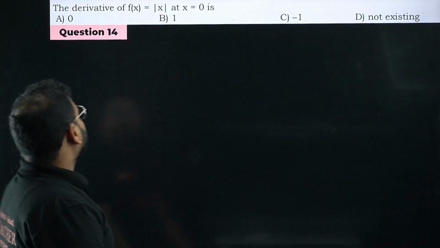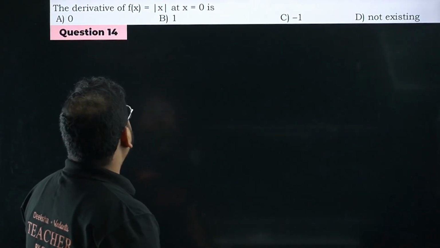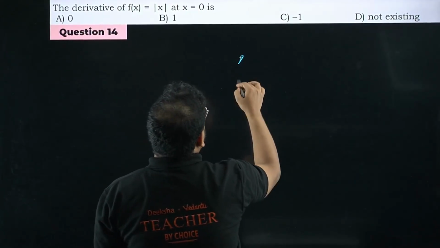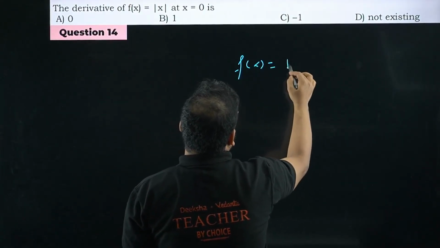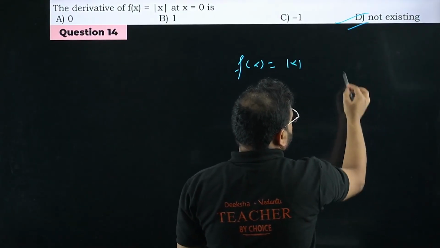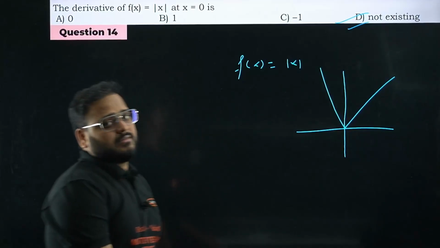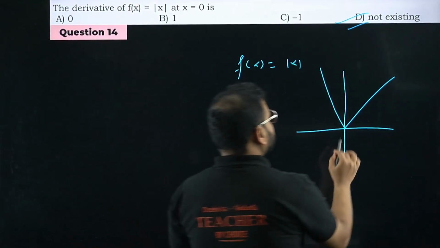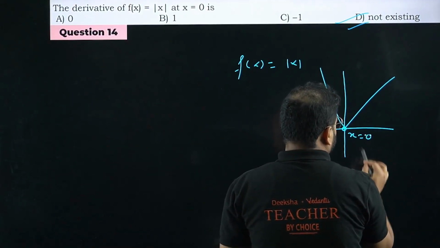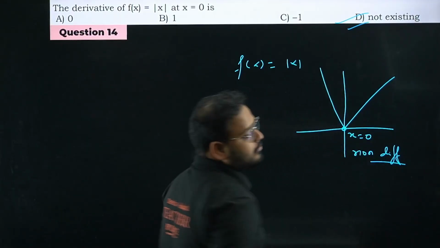The derivative of f(x) equals mod of x. Function is given like this, bacha. They are asking for the derivative. Answer is, sir, option number D. How come, sir? Remember the graph. At this point x equal to 0, the function is non-differentiable, sir. What happens, bacha?